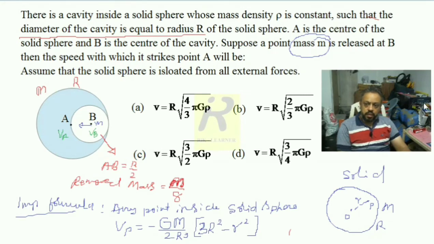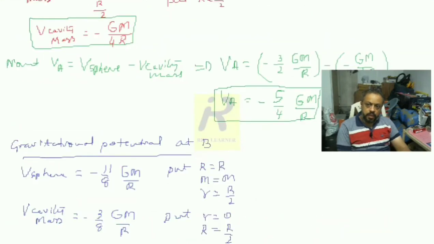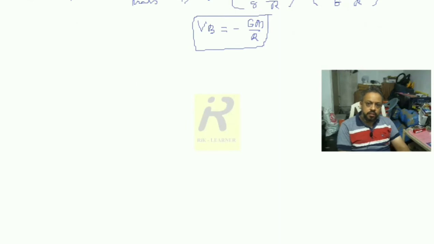Okay. So now we have to apply the law of conservation of work energy power. I feel it is better. So according to the work energy theorem, what I can write?